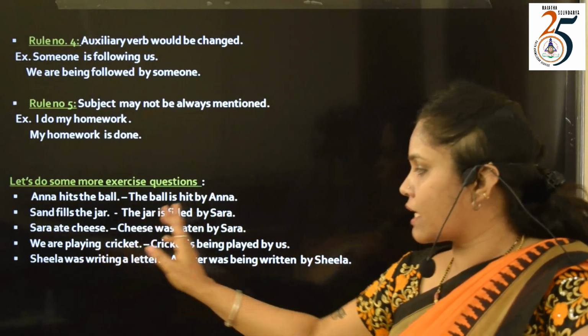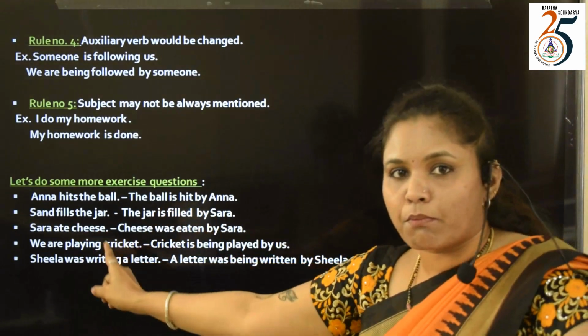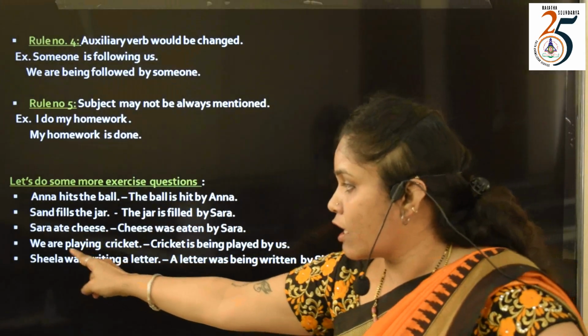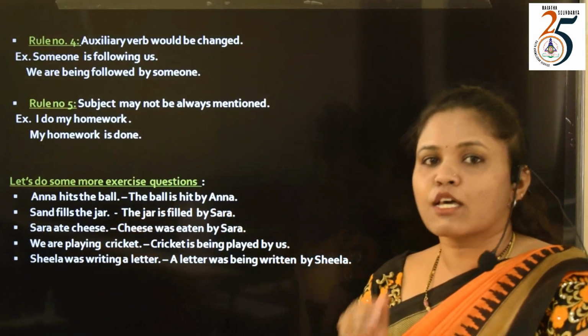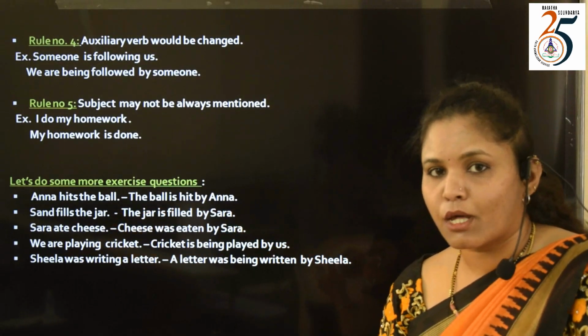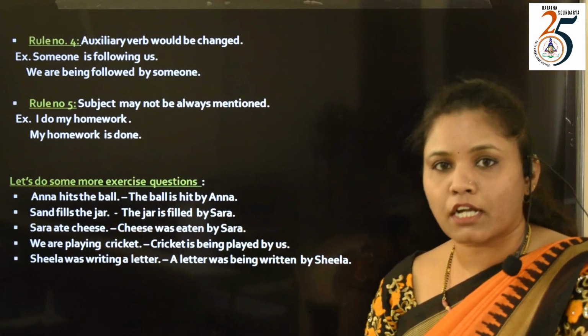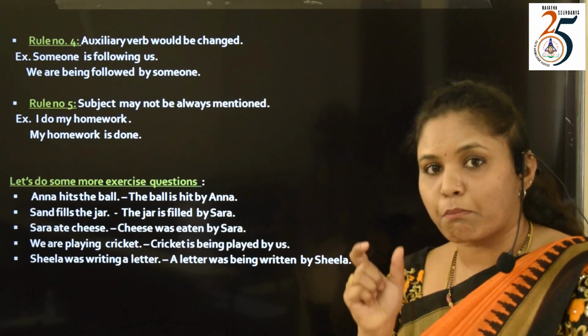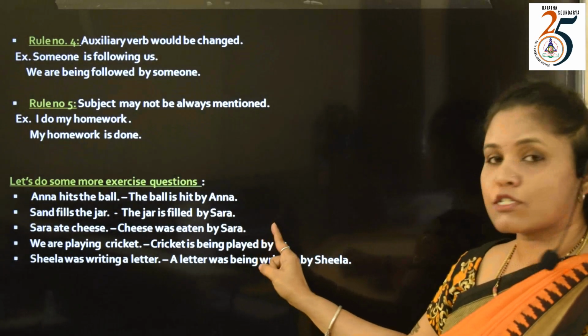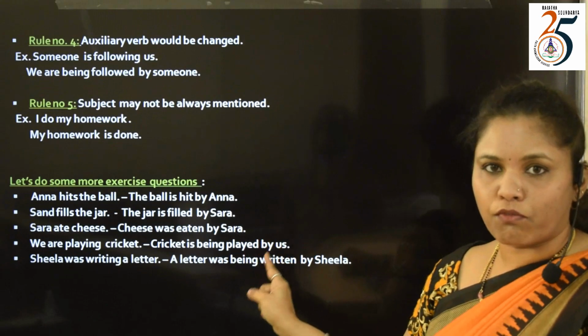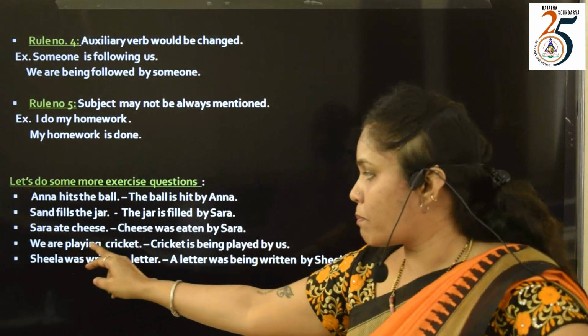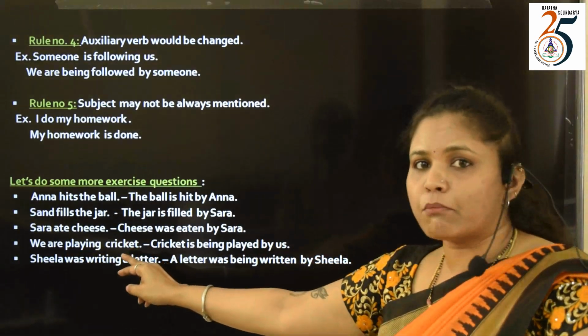We are playing cricket. Here you can observe we are playing. We are playing is present continuous. When the sentence is in present continuous, we shall use being in the passive form of the sentence. So we are playing cricket. Cricket is being played.